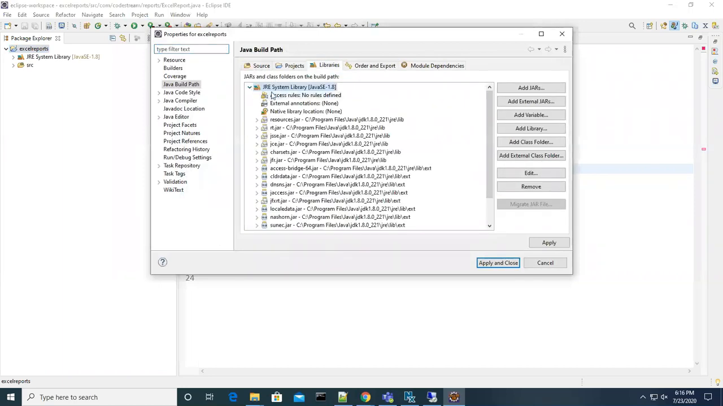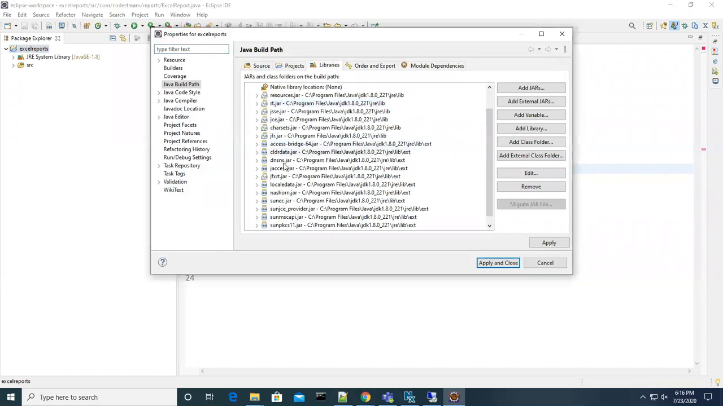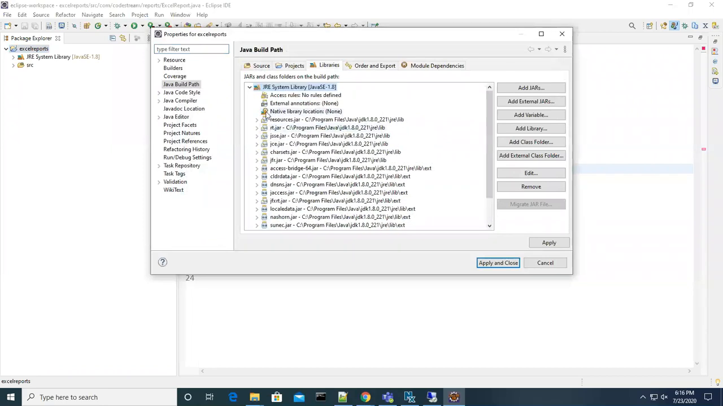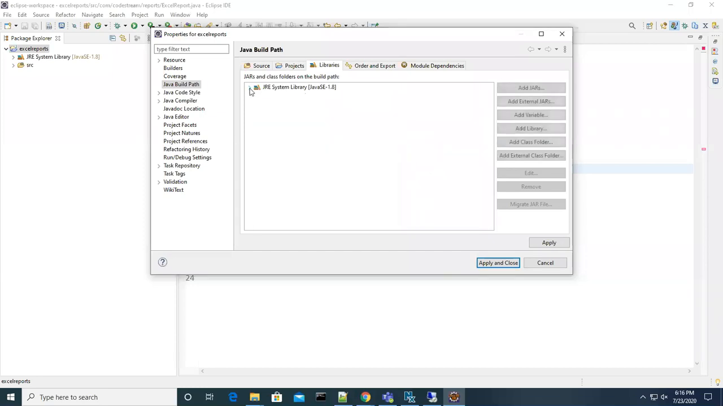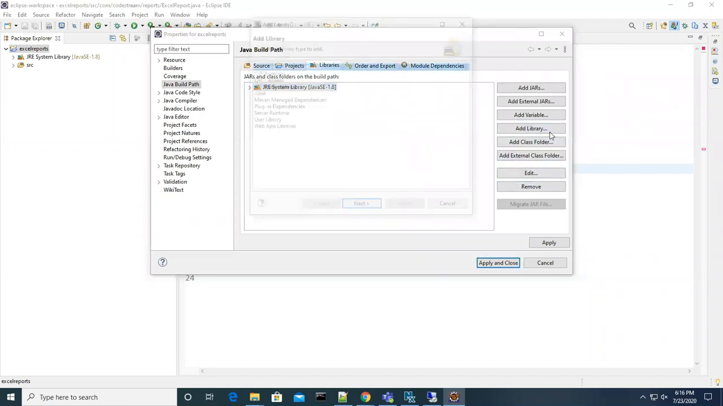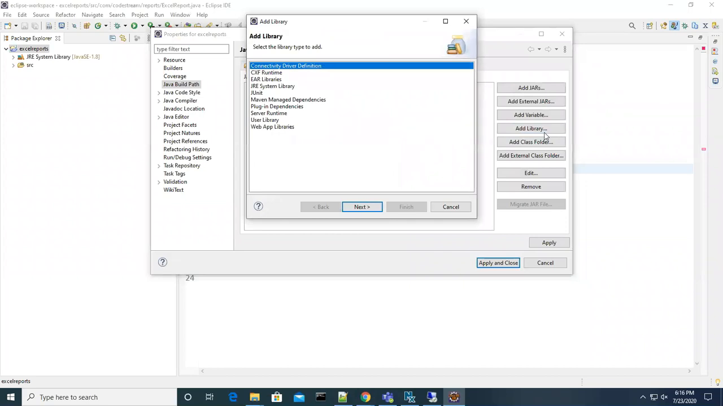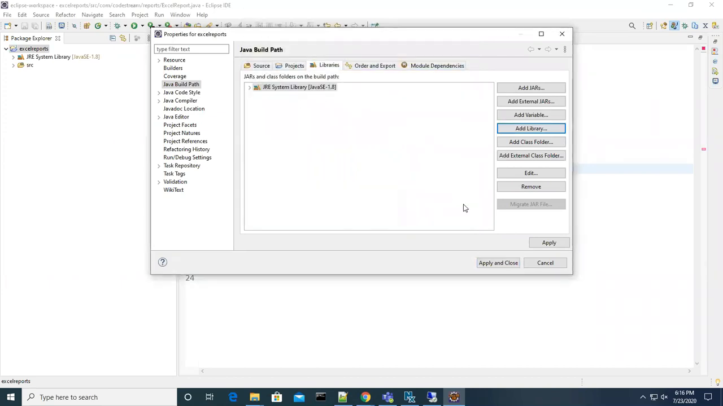So the JRE is already there. Look at this. That is the reason we don't need to add it. By default, when you add the JRE, all these classes will be available from here. But now, apart from this Java JRE, we are going to add another library. Am I right? So how do we add another library? Let me add it.